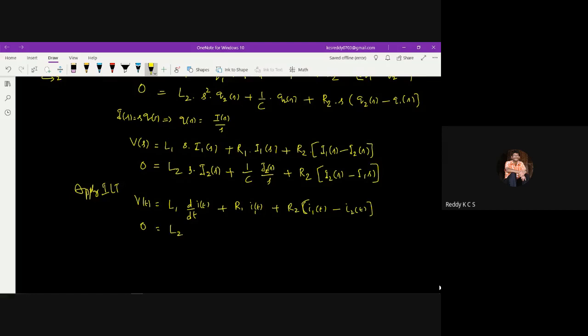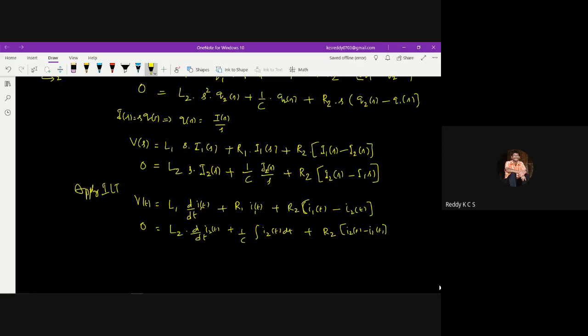Similarly, L2 into d by dt of I2 of t, plus 1 by C integral of I2 of t dt, plus R2 into I2 of t minus I1 of t.